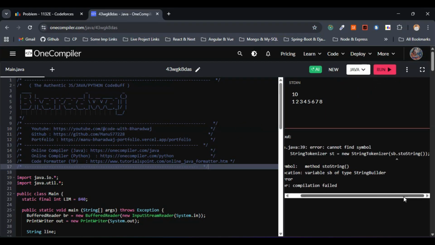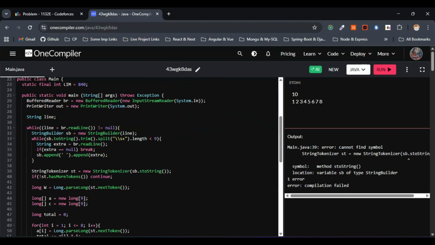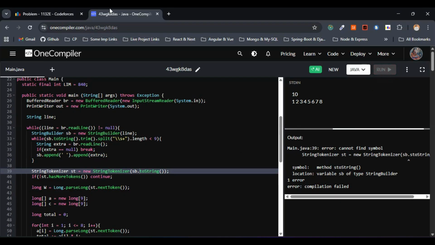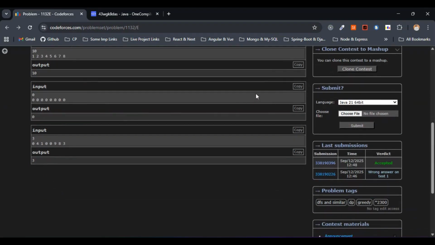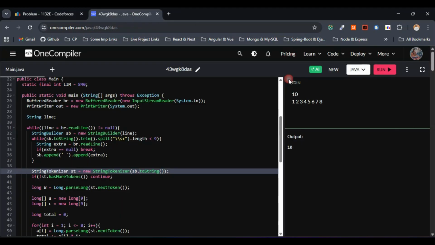So we have the error here. Oh, this one has to be toString, not S2string. What line? Line number 39, right? So let me change this one very quickly. Let me remove this S. So yeah, we are getting the output 10. So that was the only error, I believe. So here we have to get the output 0. Let's check.